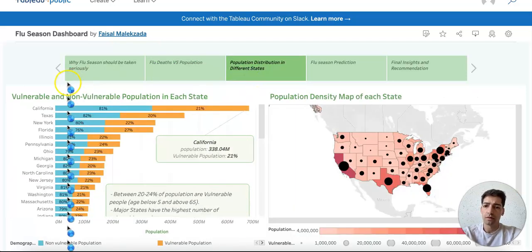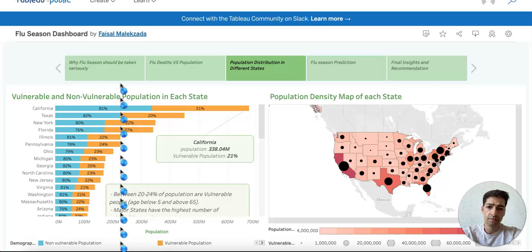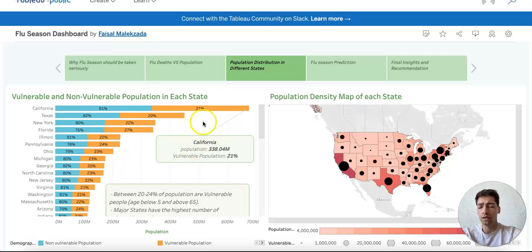Now, going on to our next slide, we have a density map of population, and we have the non-vulnerable and vulnerable population percentage in each state. In our left chart, we can see the percentage of vulnerable population in each state, and we can also see the number of population.